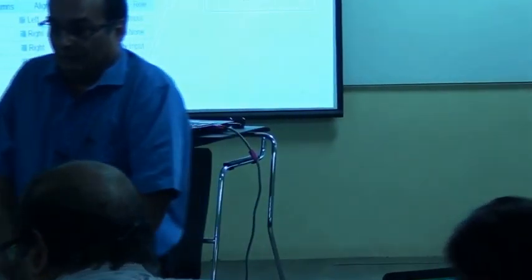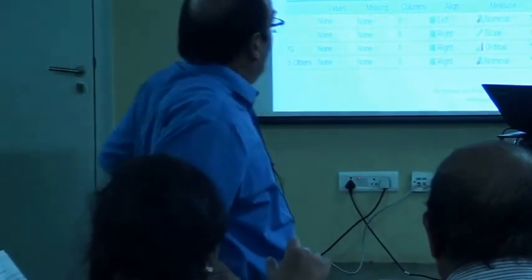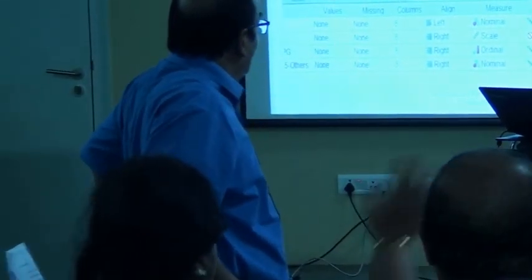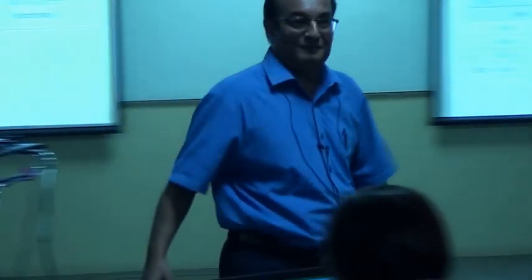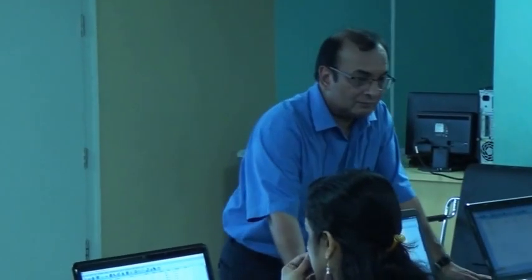Sir, is it possible to shorten here also in the label, for physics can I just write 1? Okay, you already did it. I didn't look at the board. For this name variable, measure it is showing as nominal, but for all other variables it is showing as unknown. Why like that?